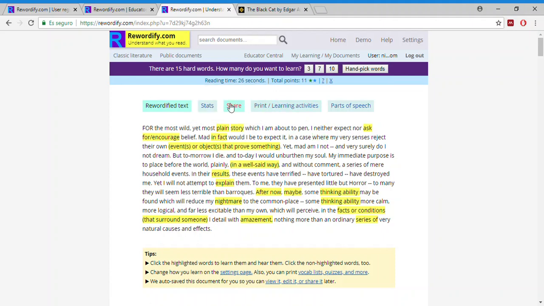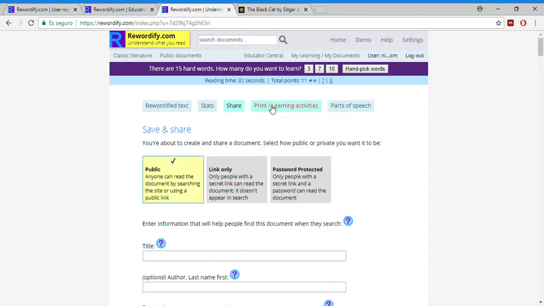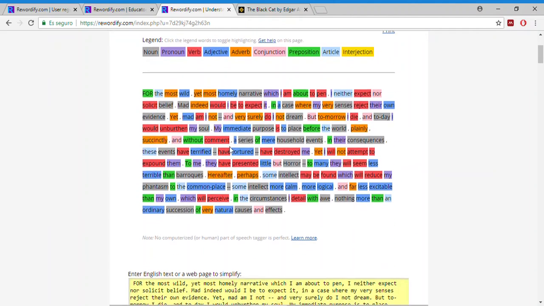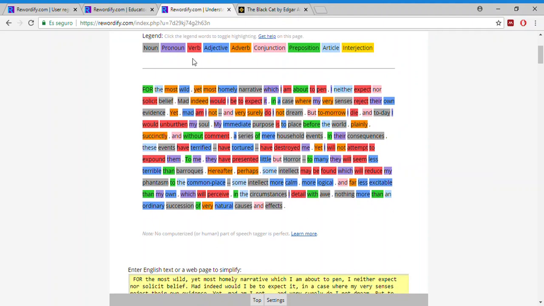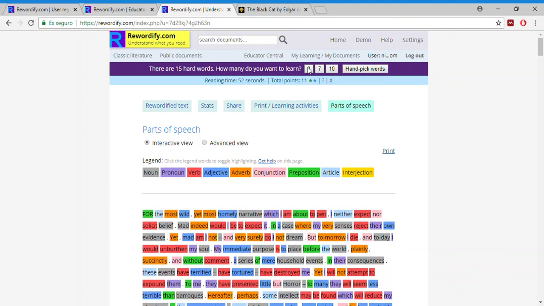And here you can have the statistics. You can share documents, books. You can print learning activities. You can print the original text, the rewordified text, vocabulary list, quizzes. You can see the parts of speech. Nouns are in gray, pronouns are in violet, verbs are in red, and so on and so forth. That is very interesting because if you don't have a good internet connection, you can print the activities and use them. Yes, you can print each activity or each assignment that you create.